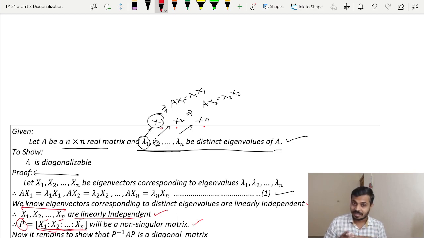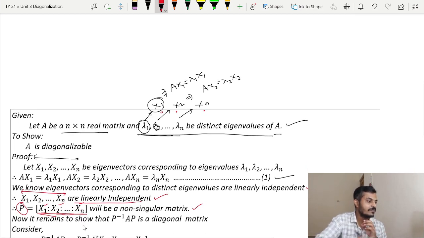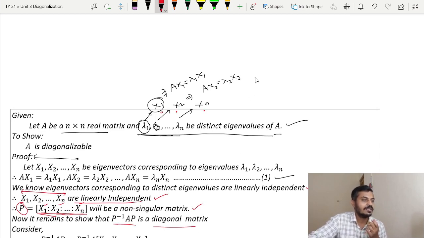Now what is left out? Our last job is to verify that P inverse AP is a diagonal matrix. Thus it remains to show that this P inverse AP is a diagonal matrix. Therefore, I will consider P inverse AP, which is further equal to, now what is the value of P?